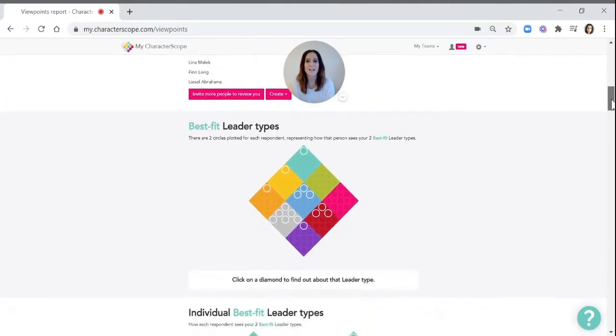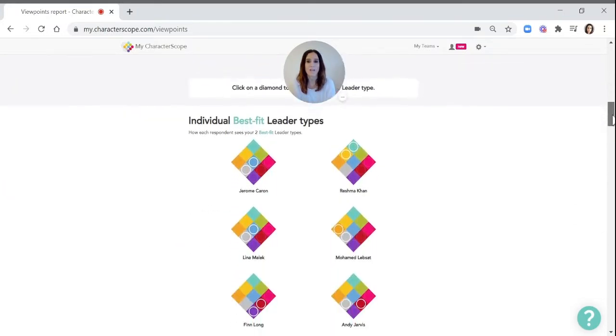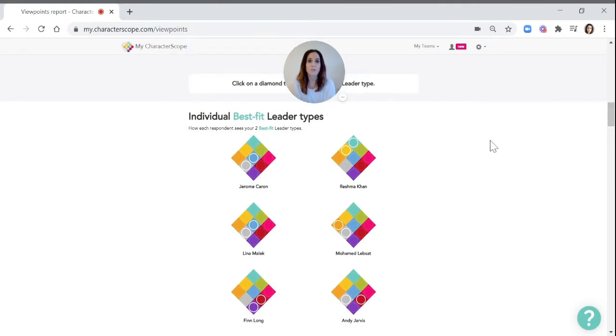And then the next section, you can see here, there's 2 circles plotted for each respondent. So each circle represents how that person sees your 2 best fit leader types. In this example, 6 people saw Vicky as practical best fit, also professional and servant were 3 people, but no one had charismatic or transformational as best fit. And although you won't see the full report unless those individuals share it with you, you can see how each respondent sees your 2 best fit leader types.